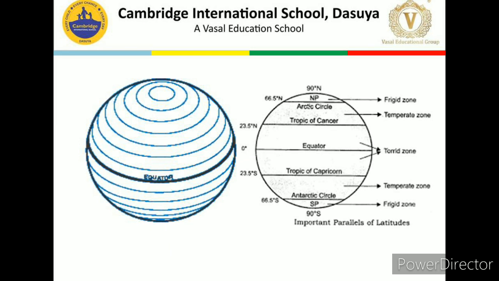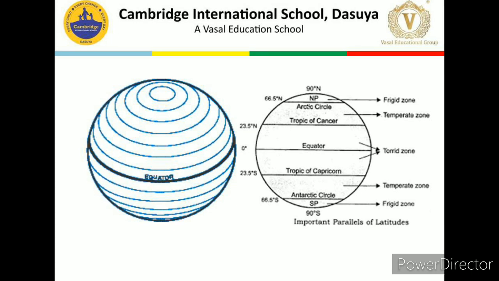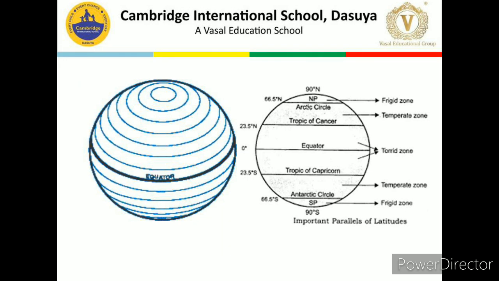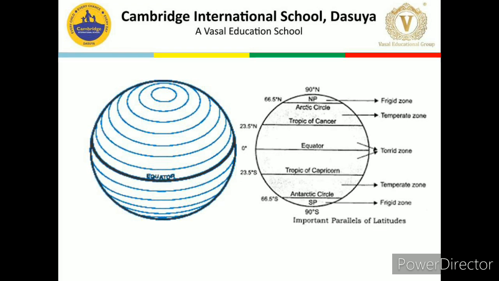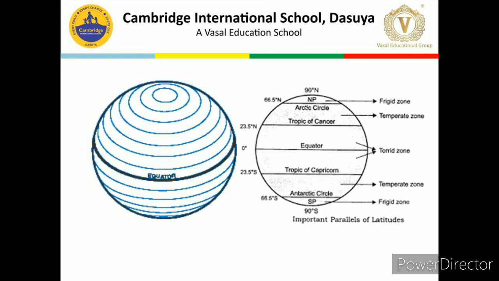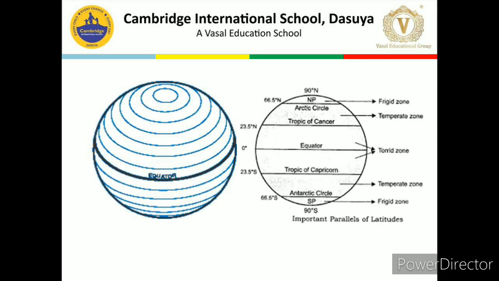I hope you all have done the practice. If you have not done, then you can start now. You have to draw a circle, that is the earth, and the 5 parallel of latitude. It's very simple and easy. So you can draw this all, and please mention their values at one side, and on the other side you can write down their name. It's very important. You all should know this. I hope you all will try to draw these diagrams, or you will do the practice of these. So dear children, that's all about the parallels of latitude.